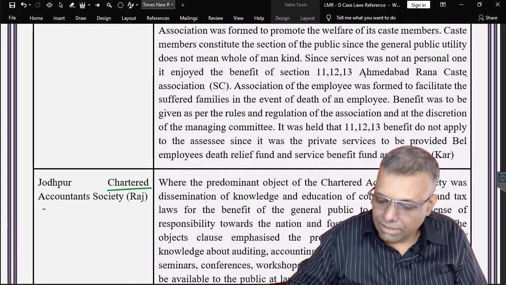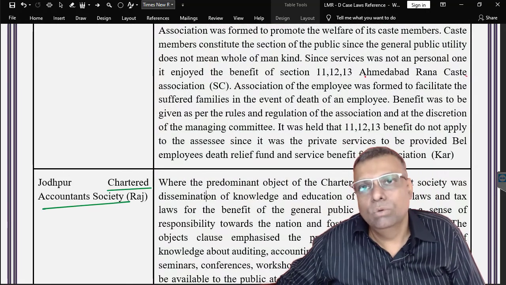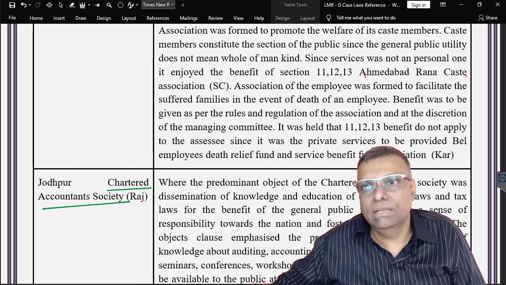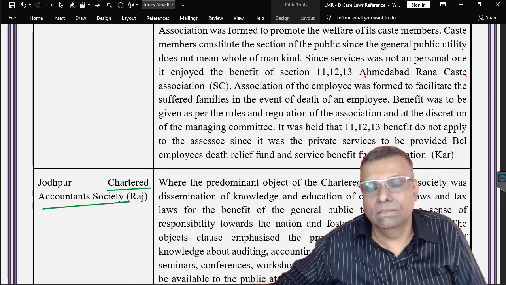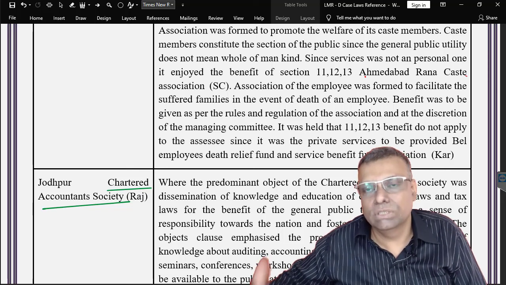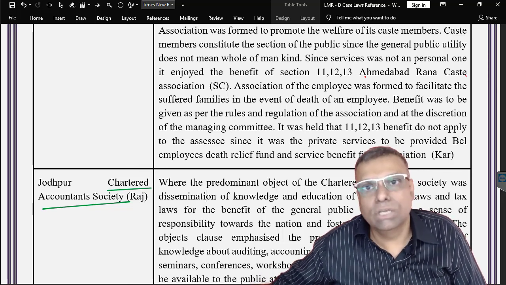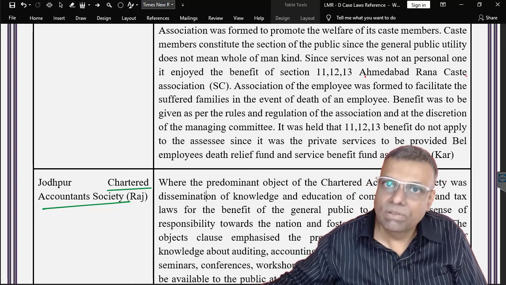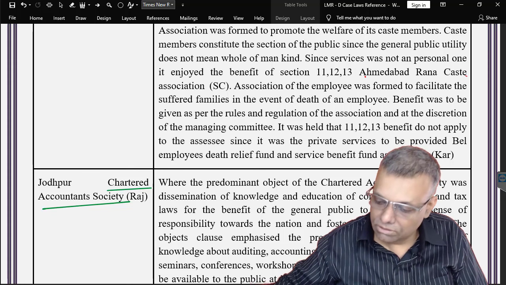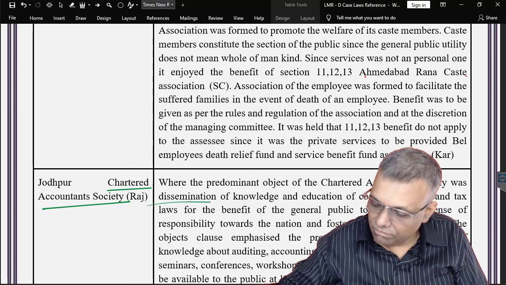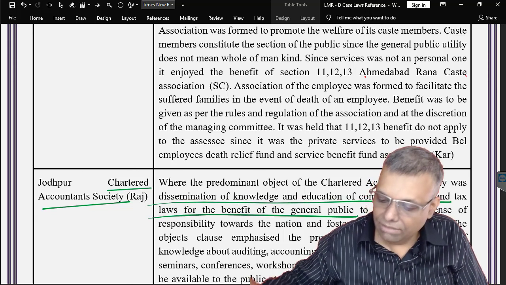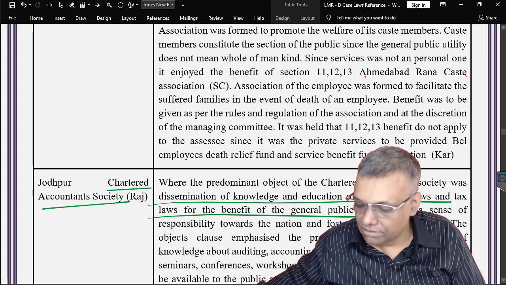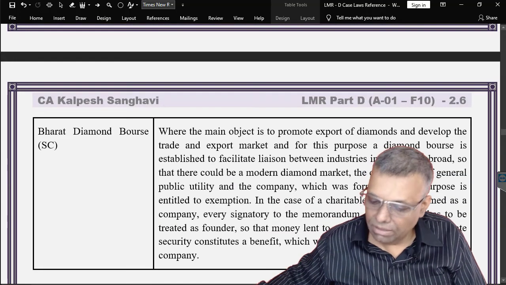Chartered Accountant Society, which was basically doing case studies and publishing the journals and other informative data to the chartered accountant community. This is also general public utility. This is not for specified, identified individuals or something like that, okay. So any of these education related activity, knowledge related activities was general public activity.